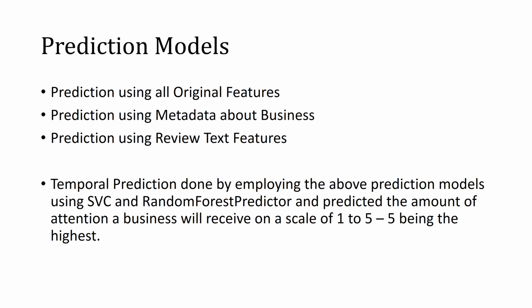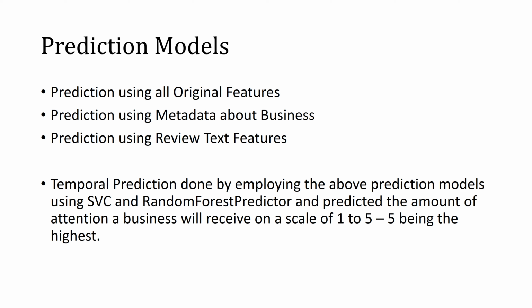Now, we'll be predicting the future business attention. We've used 3 types of prediction models. One, prediction using all the original features present in the dataset; we've used the original features as they are and put them into a prediction model. Other than that, we've used prediction using metadata about the business. We've also done prediction using the review text features.